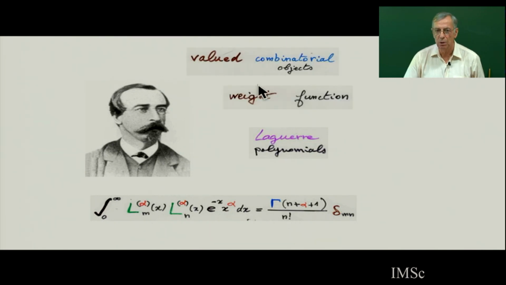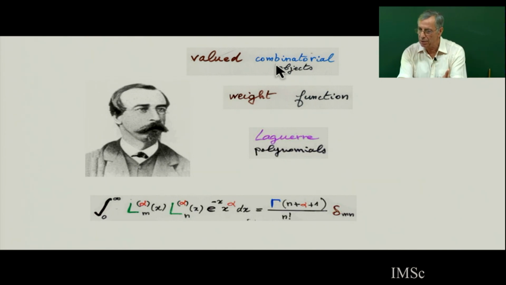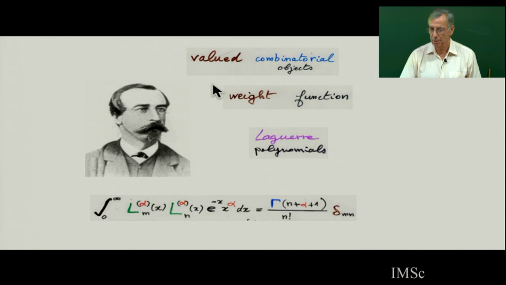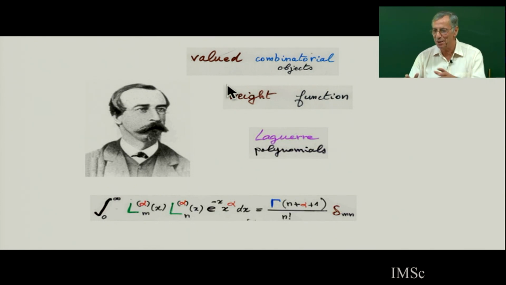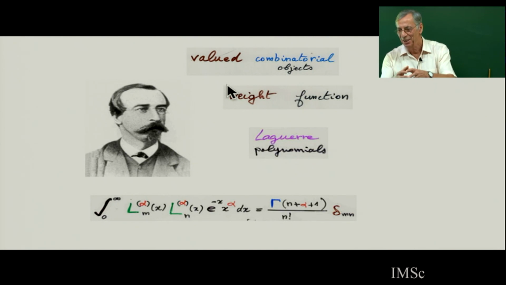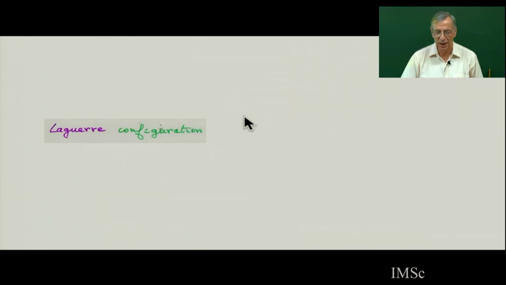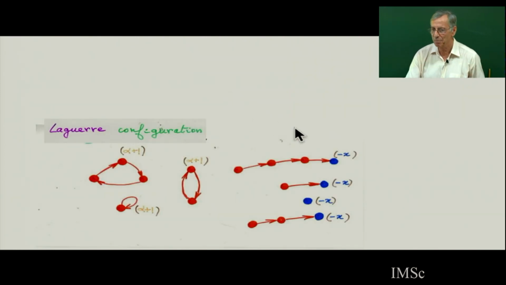And what we are going to do is to have an interpretation with combinatorial object, but I am going to put the weight on the combinatorial object. It will be valued or weighted combinatorial object. So all along the class, there will be a weight on the combinatorial object. There was a very simple weight on the Hermite configuration. It was -1 for the cycle and x. But now I am going to put a weight alpha.